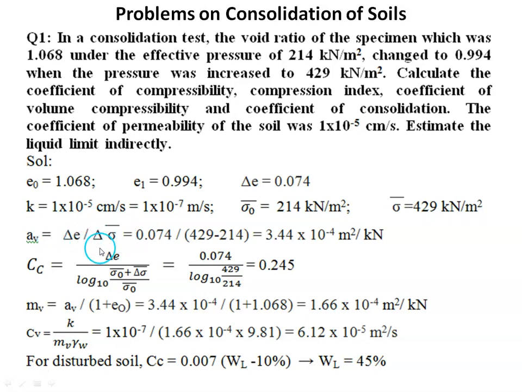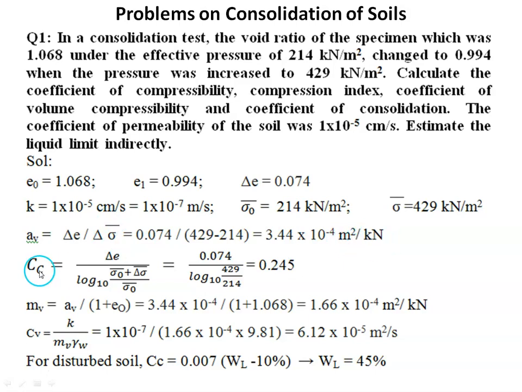So change in void ratio is 0.074 divided by increase in stress, which is 429 minus 214. So that we can find the coefficient of compressibility, which is 3.44 into 10 to the power of minus 4. The units are meter square per kilonewton, because there are no units for void ratio. Whatever the units are there for stress, that will be reversed, that is meter square per kilonewton.